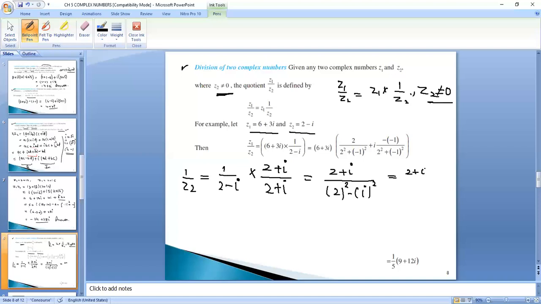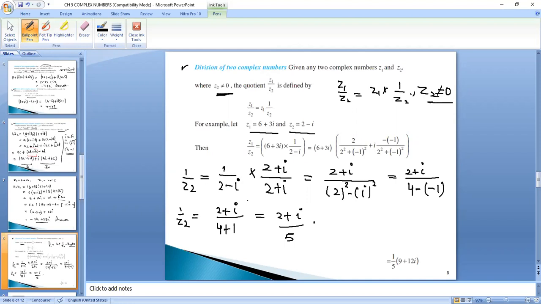So I can write 2 plus iota upon 2 2s are 4 minus iota square. The value of iota square is minus 1. So 1 upon Z2 is equal to 2 plus iota upon 4 plus 1, which is 2 plus iota upon 5. This is your 1 upon Z2, right? Not Z1 upon Z2, we will calculate that. This is 1 upon Z2, for which I had written 1 upon 2 minus iota.